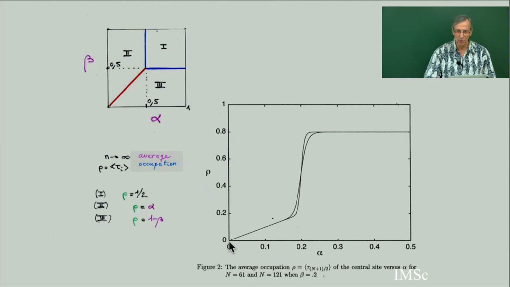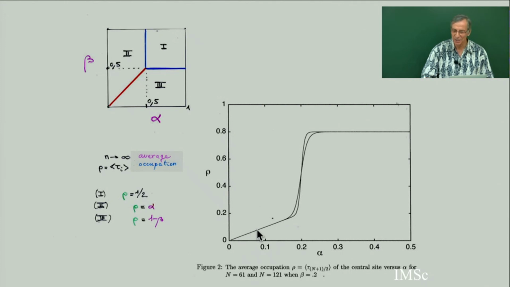So here, when you increase alpha, rho is going to be, it's written here, rho is alpha. So you have this line, which is supposed to be the diagonal, because this is not a square, this is 1, and this line goes to 1/2. So if you put 1/2 here, you have this line here.